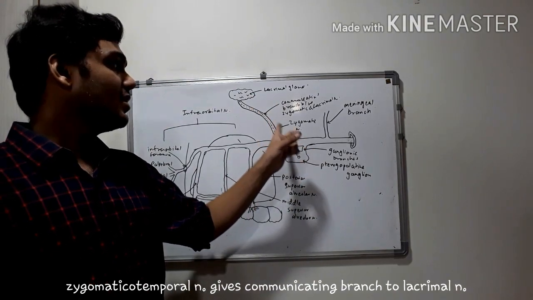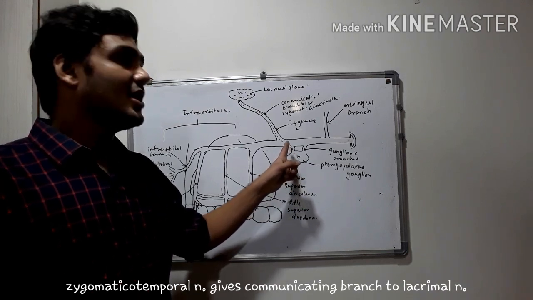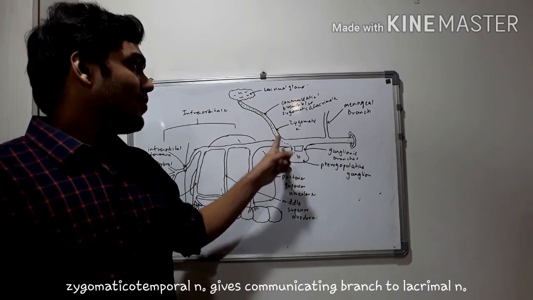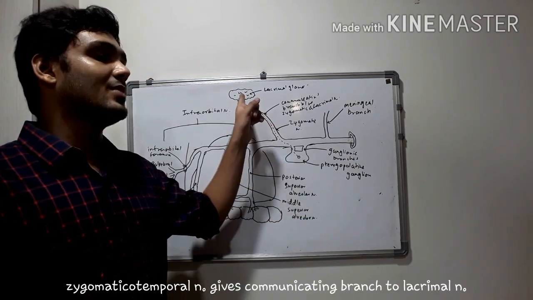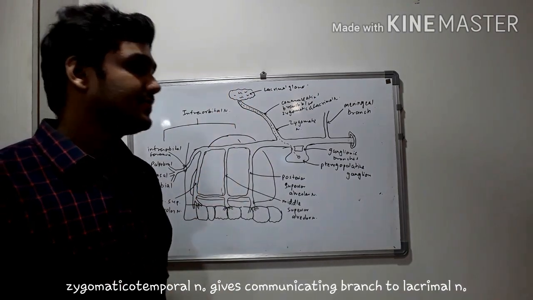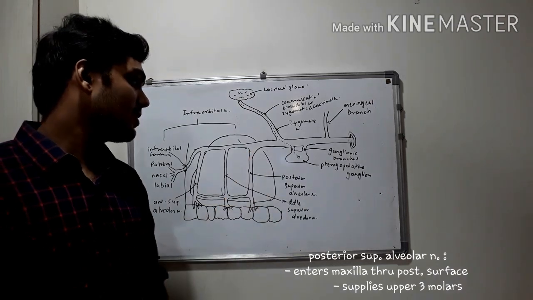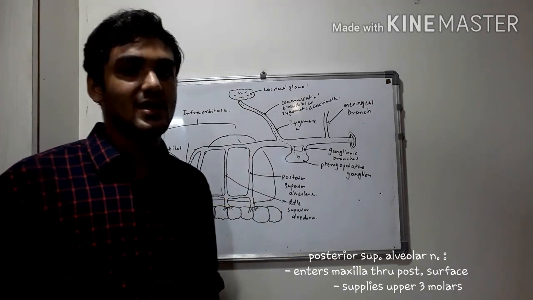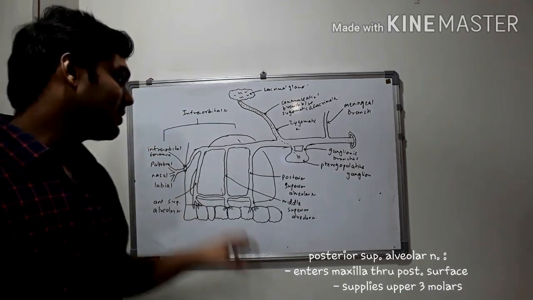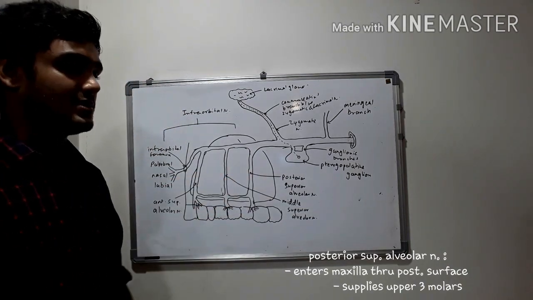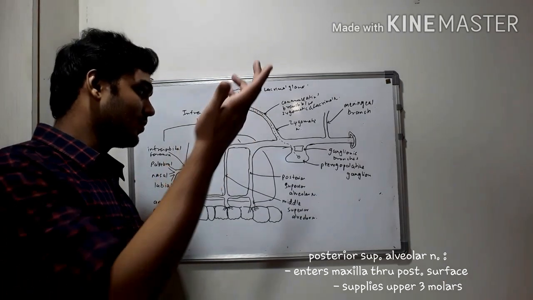So this is the zygomatic nerve, and the fibers from the pterygopalatine ganglion pass through the zygomatico-temporal nerve, then to the communicating branch, and then to the lacrimal nerve, and then ultimately are supplied to the lacrimal gland. And then we come to the posterior superior alveolar nerve. So this branch enters the maxillary bone through its posterior surface, and it supplies the upper three molars, which are the most posterior among the teeth. So it is named posterior superior alveolar nerve.